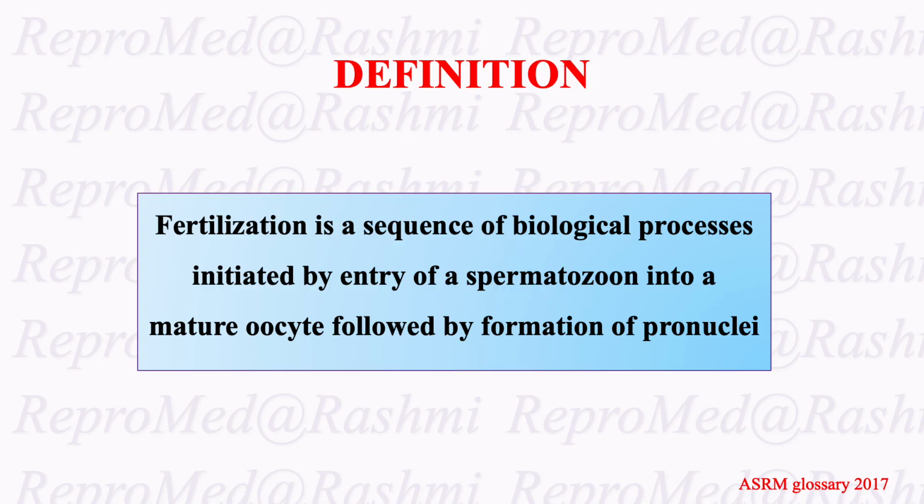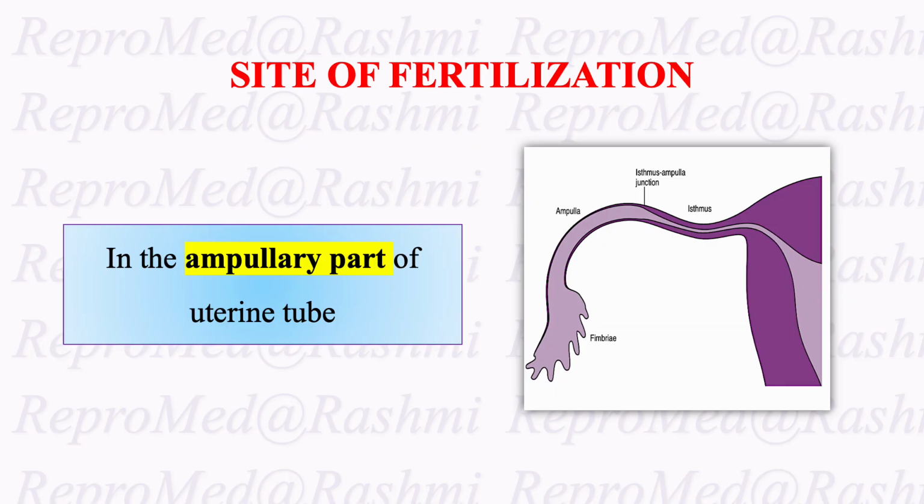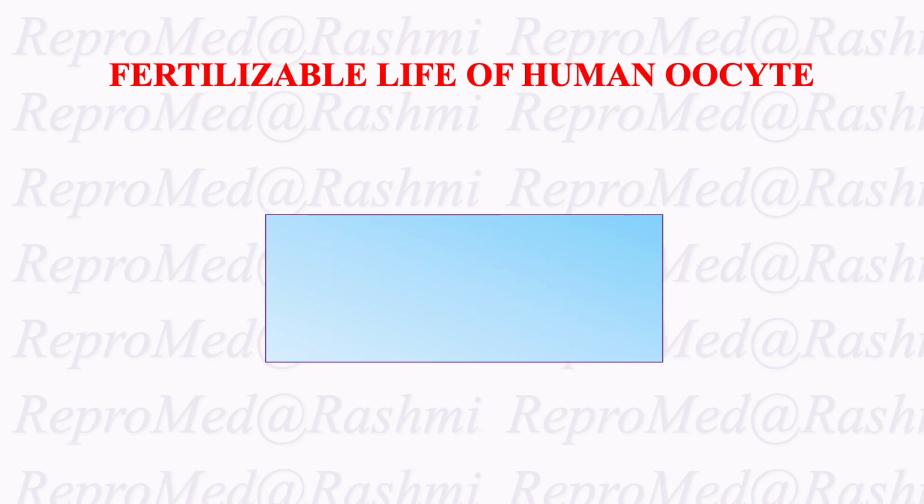By definition, fertilization is a sequence of biological processes initiated by entry of a spermatozoon into a mature oocyte, followed by formation of pronuclei. What is the site for fertilization? It is the ampullary part of the fallopian tube. The fertilizable lifespan of a human oocyte ranges between 12 to 24 hours.